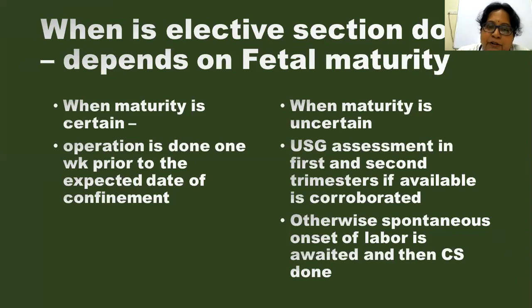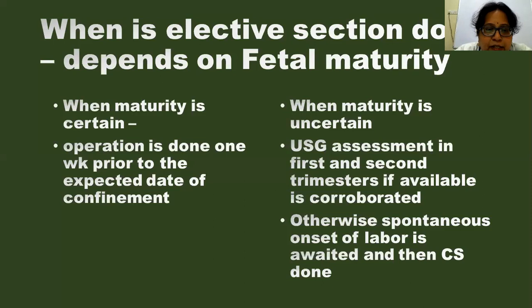First trimester ultrasound will determine the expected date of delivery if the woman has wrong dates. Depending on that, we calculate the number of weeks of the fetus, and once she has completed 39 weeks, we plan for elective cesarean section. So elective section is always planned depending on fetal maturity.